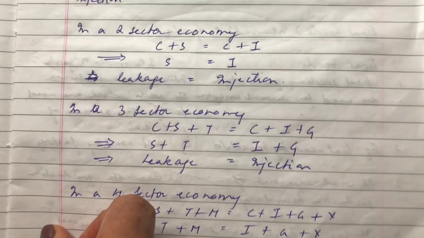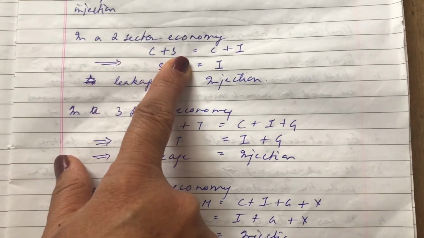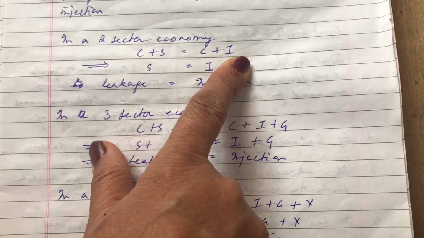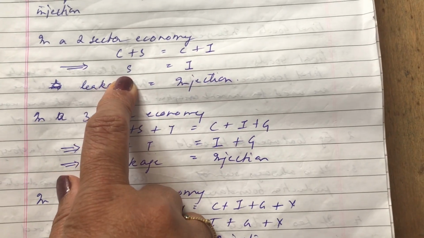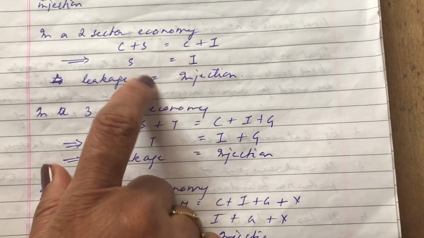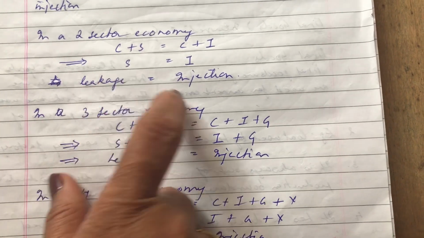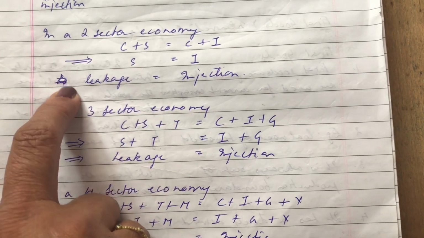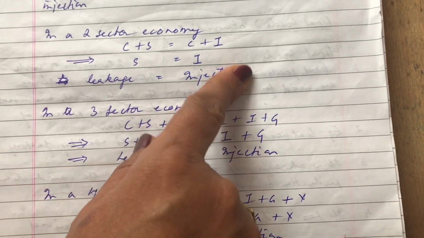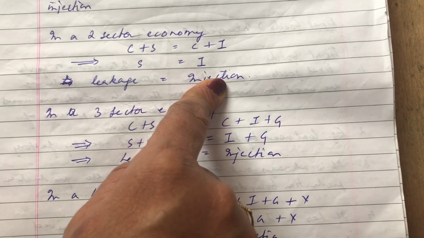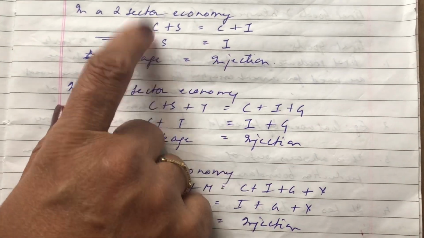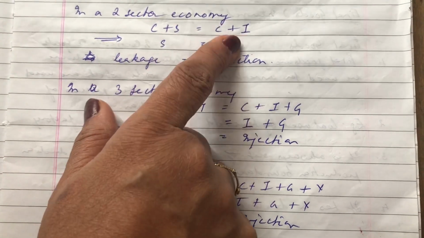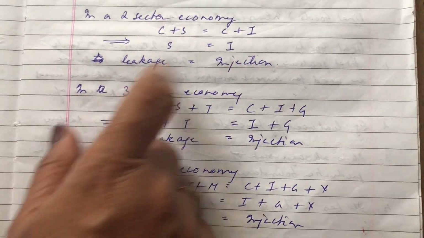Now, whenever we talk about equilibrium, you will find in a two-sector economy, consumption plus saving will be equal to consumption plus investment. So effectively, saving will be equal to injection. Saving is what? It is a leakage. And investment is what? It is the injection. So that means if you are saving 20 rupees, it will be equal to 20 rupees which you are later putting into the market. So we must always remember that in a two-sector economy, saving will be equal to injection or investment.